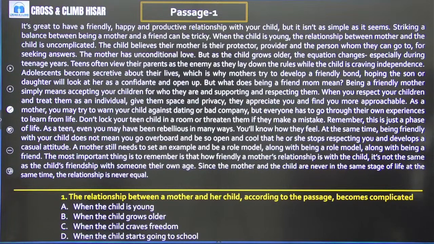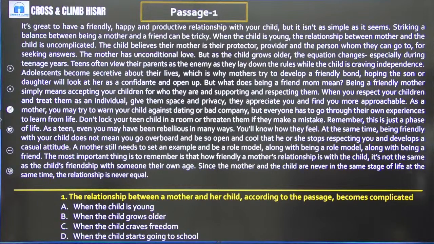Don't lock your teen child in a room or threaten them if they make a mistake. Remember, this is just a phase of life. As a teen, even you may have been rebellious in many ways. You know how they feel. At the same time, being friendly with your child does not mean you go overboard and be so open and cool that he or she stops respecting you.